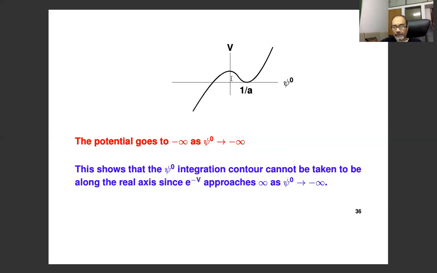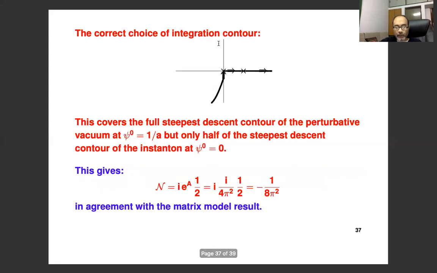On the other hand, we know that the psi naught integration contour must pass through the perturbative vacuum, because otherwise you lose the perturbative contribution to the amplitudes. So which means on this side, the contour should go like this, along the real axis. After a little thought, one can convince oneself that the only correct choice of integration contour is this one, where the contour comes to the D-instanton saddle point from the negative imaginary side, and then goes over along the real axis just to include the perturbative vacuum.